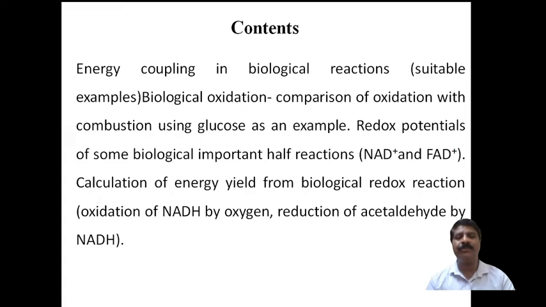Then calculation of the free energy yield from biological redox reactions, in which the calculation of the free energy takes place by oxidation of NADH by oxygen and reduction of acetaldehyde by NADH. These I have to discuss one by one in this session.